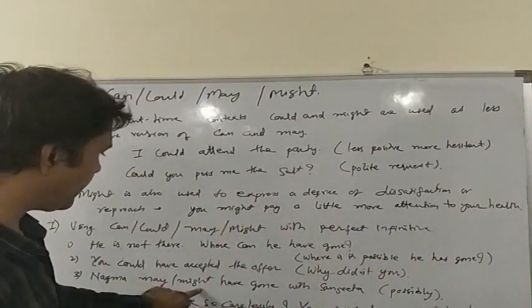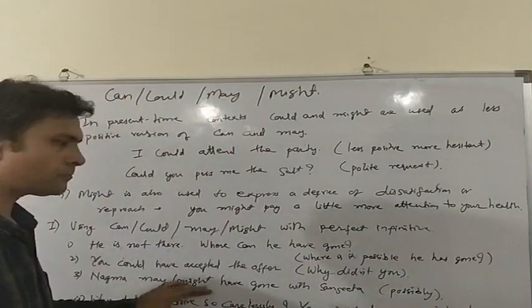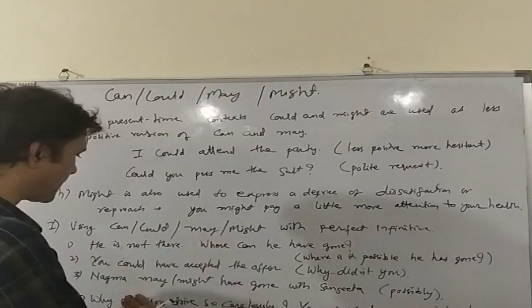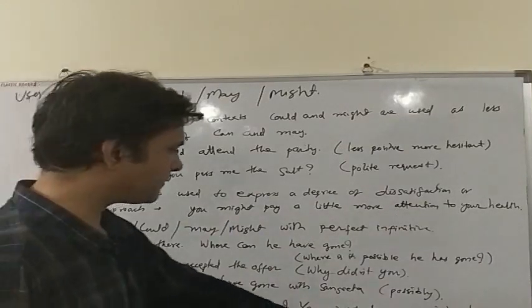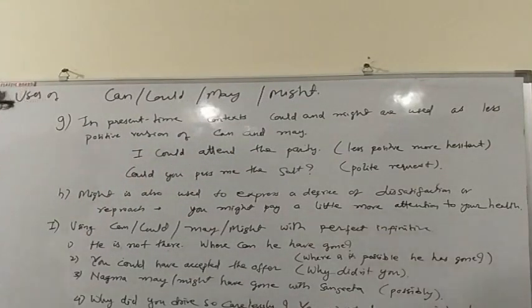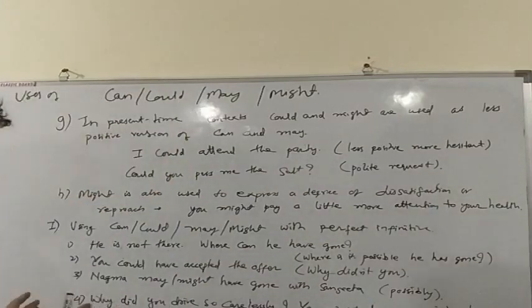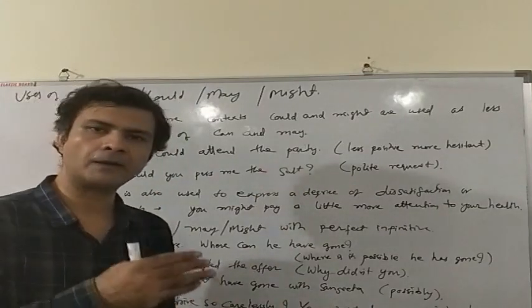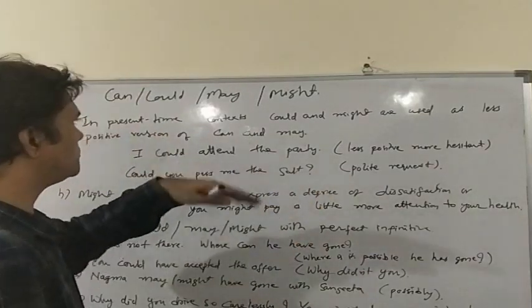Nagma may or might have gone with Sangeeta. Here may and might is suggesting possibly Nagma has gone with Sangeeta. Why did you drive so carelessly? You might have run into the lamp post. Here we have used might to suggest that it is fortunate that you didn't run into the lamp post, but you were driving so carelessly that it might have happened. So these were the uses of can, could, may and might.